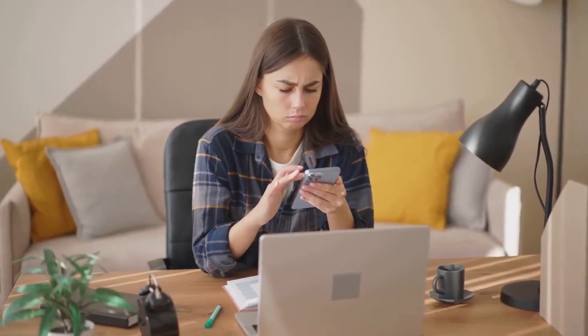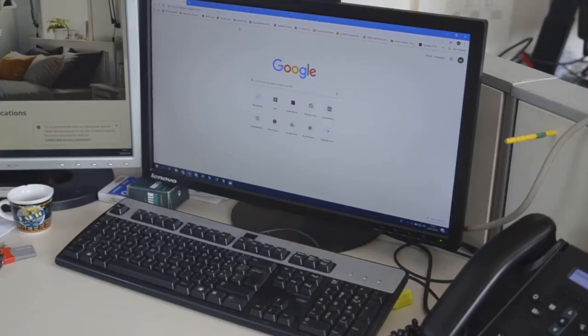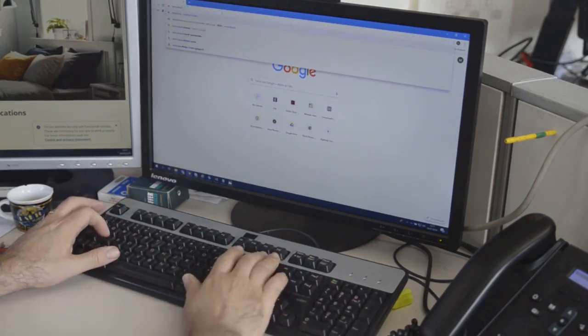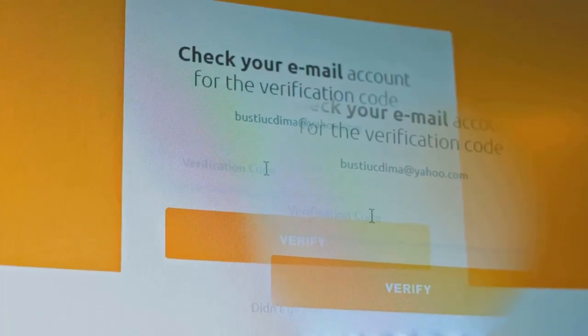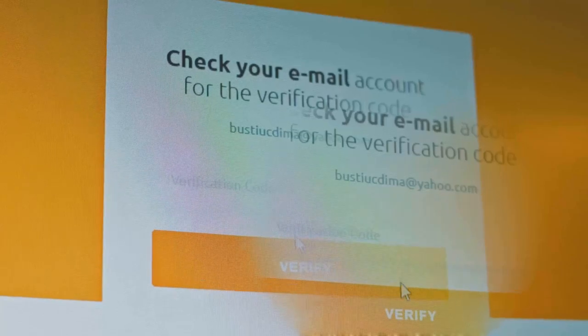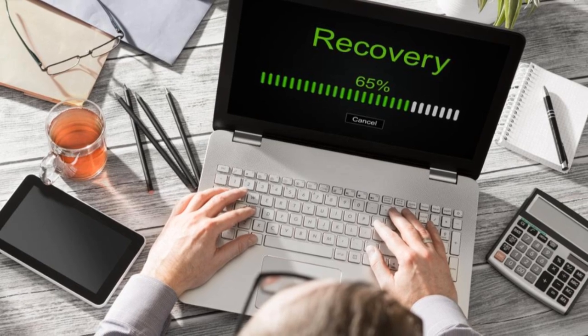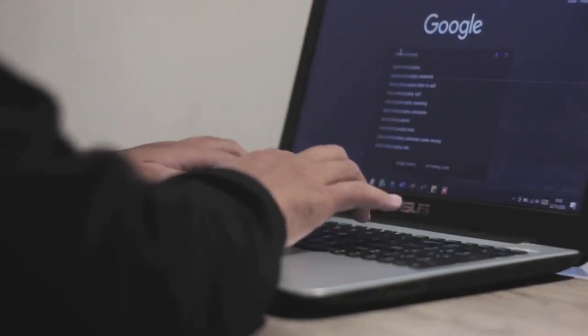Even when it seems hopeless, there are still steps you can take to regain access, and you're not out of options yet. Google's security can be overzealous, but hidden within their help system are alternative routes. These aren't always obvious, but with the right guidance, you can find them and use them to your advantage. This guide is for when you can't get codes or access your backup email. If you've tried everything and nothing seems to work, don't give up. There's still hope. We'll use a unique method with a specific browser and Google's help menus. This approach is different from the usual recovery steps and can make all the difference.